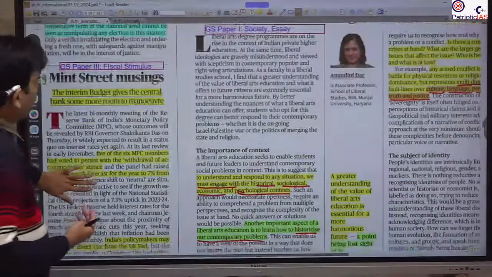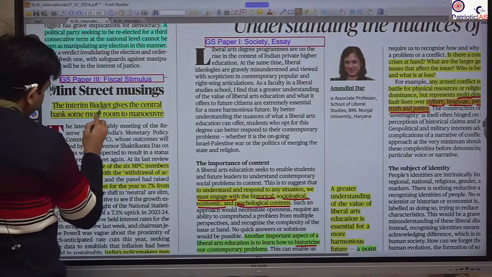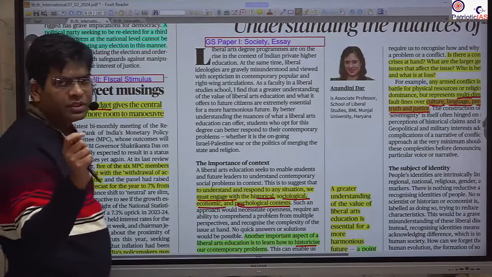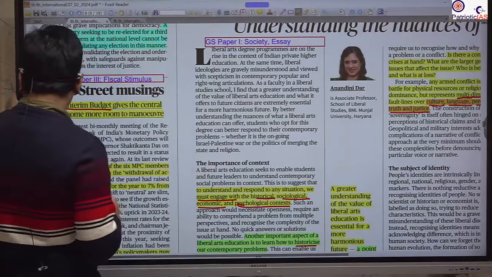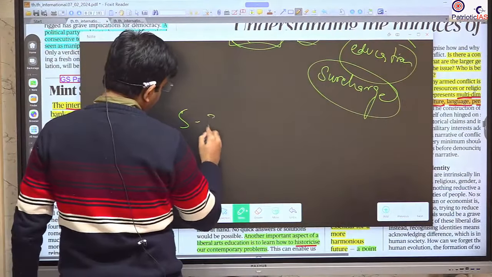Okay. Next important news that we will take is with respect to the recent interim budget, where there was a reduction in the fiscal deficit that the government wants to bring to 5.3%.